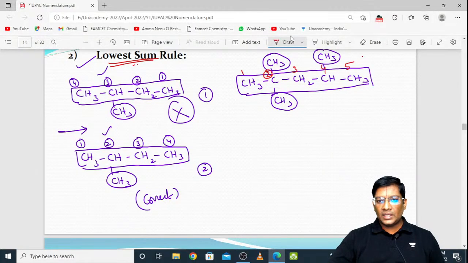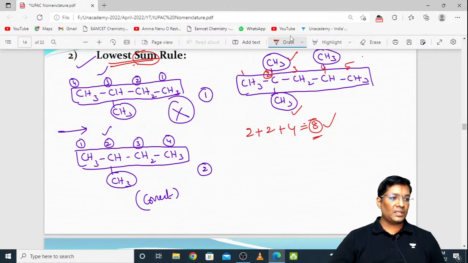See here, this carbon is having 2. It is a second carbon actually. On the second carbon 2 methyls are there. That means you need to have the sum of the numbers. 2 plus 2 plus this one 4, so 4 plus 2 is 6, 6 plus 2 that is 8. So the value is 8. The sum of the substituent numbers is 8.